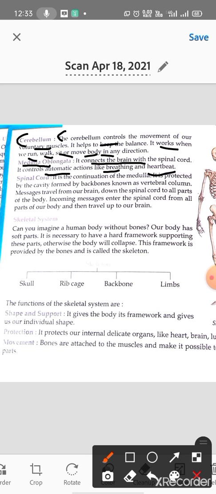Yes. So now the next is the spinal cord. It is the continuation of the medulla. So what is the spinal cord? It is a continuation of the medulla. It is protected by the cavity formed by backbones known as the vertebral column. It is protected by whom? The cavity formed by backbones known as the vertebral column.